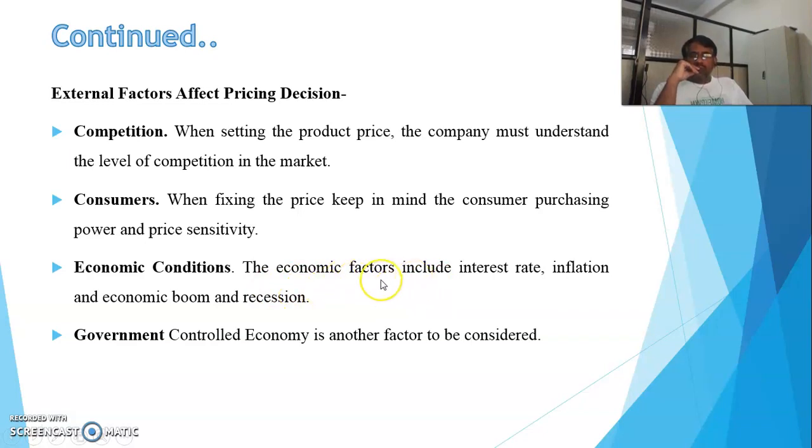So according to the economic conditions prevailing in the market, we should set the price of the component. And the last one is government policies. In this case, the controlled economy is another factor to be considered. So we should think about the policies kept by the government, the different taxes, and look after all the taxation. We should put the proper policy for selling the component.